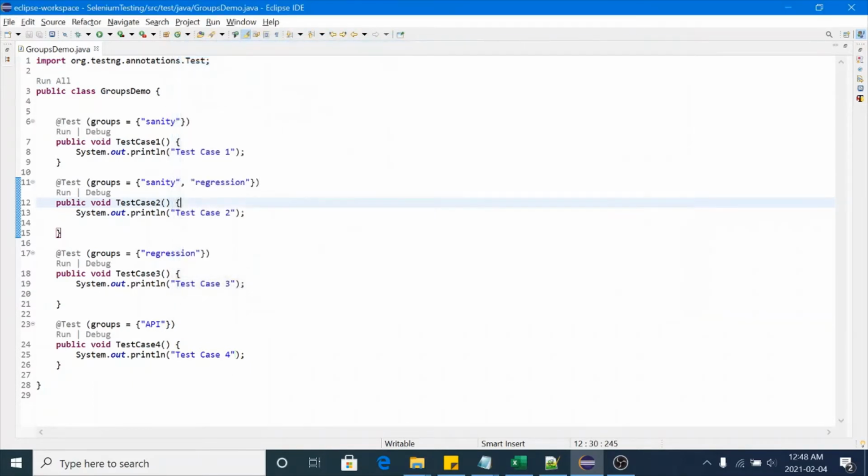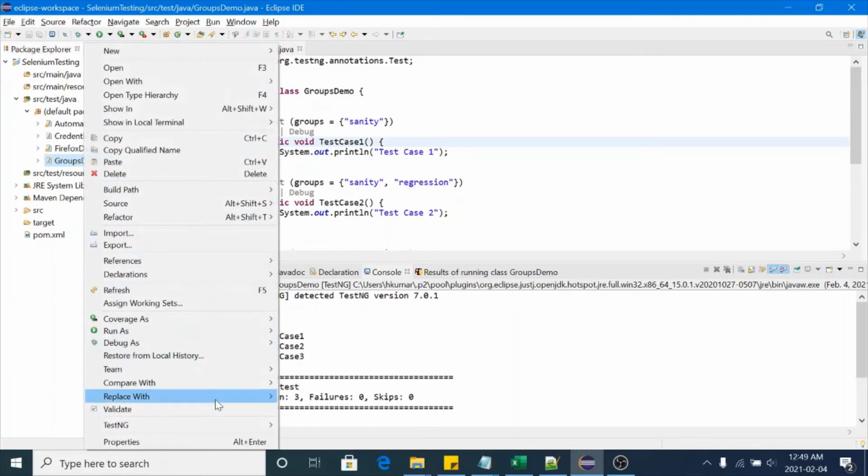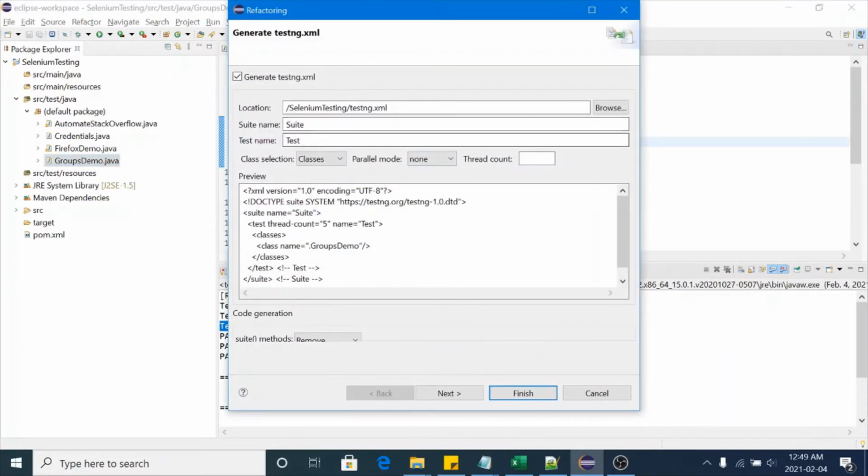Now the question is, how will you execute these groups? Let me show you. To execute these groups, you need a testng.xml file. In previous sessions I showed you how to create a testng.xml file in your project. Let me show you again. Just right click on this file, click on TestNG, and click on Convert to TestNG. If you want to change the suite name and the test name, you can do it, and this is the path of the testng.xml file. This is the default location. If you want to change the location, you can change it.